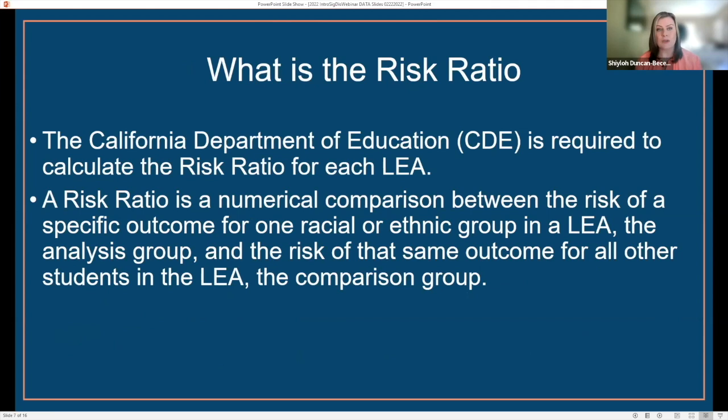So, what is the risk ratio? The California Department of Education, CDE, is required to calculate the risk ratio for each LEA. A risk ratio is a numerical comparison between the risk of a specific outcome for one racial or ethnic group in an LEA, the analysis group, and the risk of the same outcome for all other students in the LEA, also known as the comparison group.